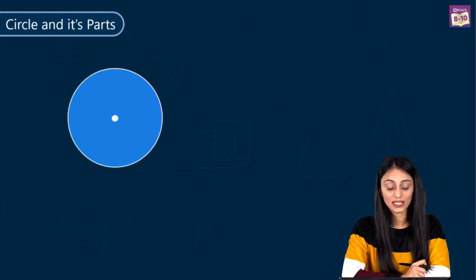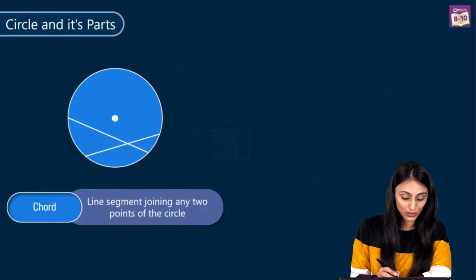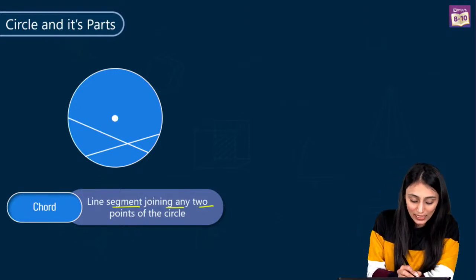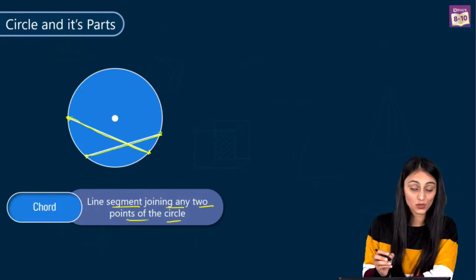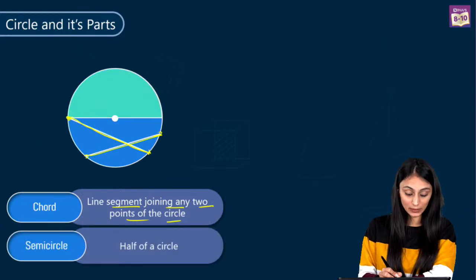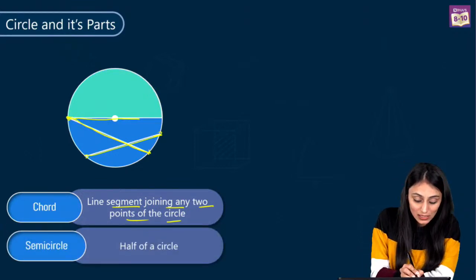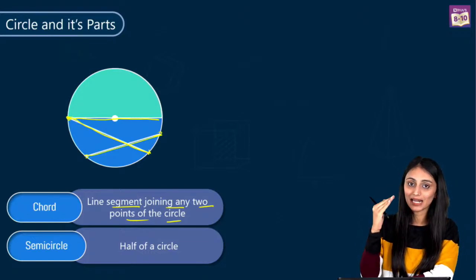Now this brings us to chords. What is a chord actually? You can see these chords drawn over here. These are line segments joining any 2 points of the circle. You can see that it is joining these 2 points on the circle, and it is joining these 2 points as well. Now what if it joins opposite points on the circle and passes through the center? This line is dividing the circle into exactly 2 equal halves.